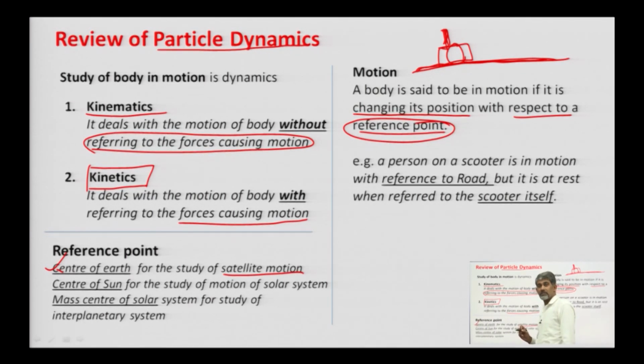The center of sun is the reference point in the study of motion of the solar system. The mass center of the solar system is used as a reference for the study of the interplanetary system. So, the reference point is important.